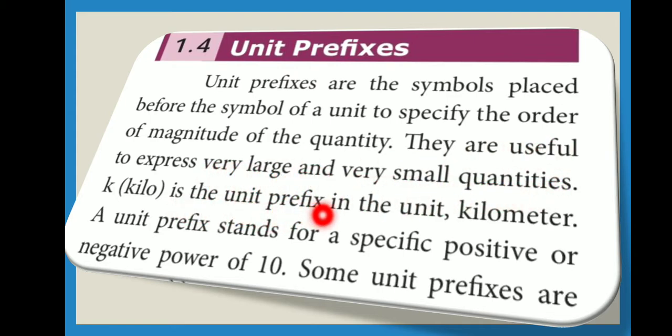K is the unit prefix in the unit kilometer. Listen, K means kilo. Kilo is the unit prefix in the unit kilometer. A unit prefix stands for a specific positive or negative power of 10.